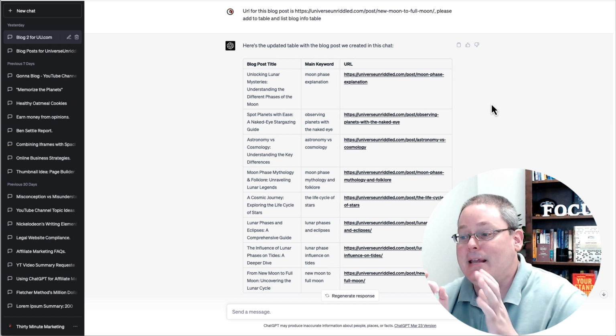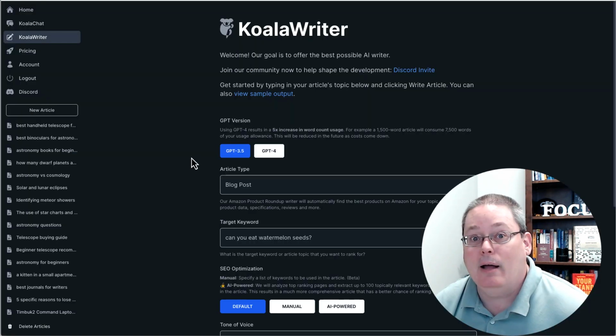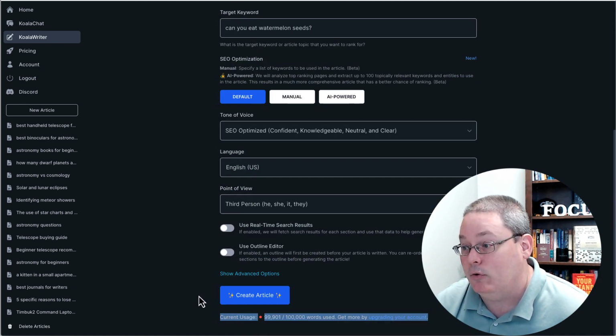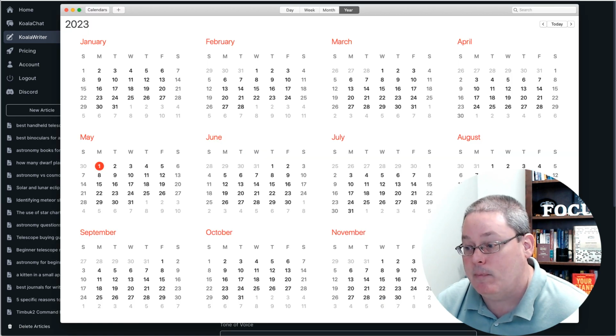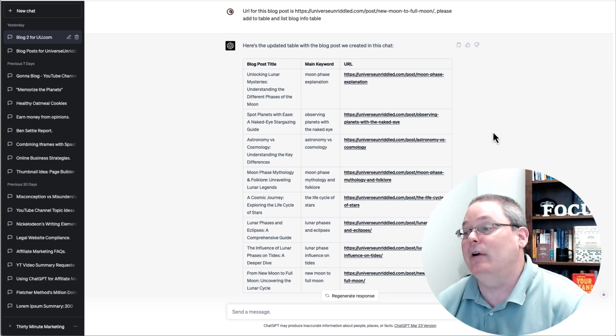The real thing here, or the great thing, or the cool thing I'm doing with ChatGPT, while I'm actually waiting for my Koala Writer credits to turn over, and of course those turn over on the 7th of May. This is the 1st of May, so I'll be using ChatGPT while we do that. But I created this table, and I created this interlinking system where, by feeding ChatGPT information that it's not aware of, as I update it with that information, it can help me and it can assist me, which is the entire point of using the AI, to assist me in writing these blog posts.